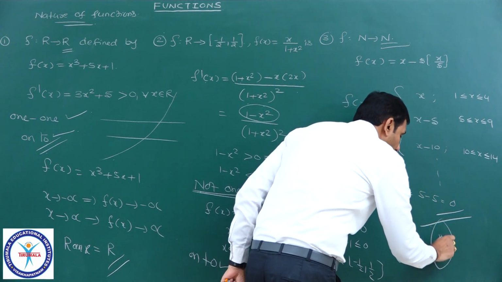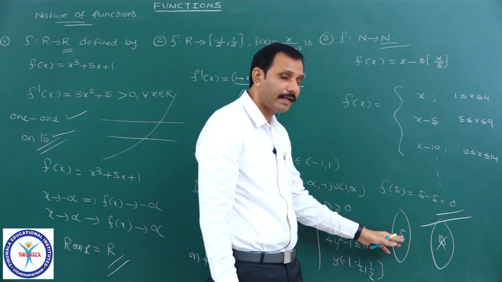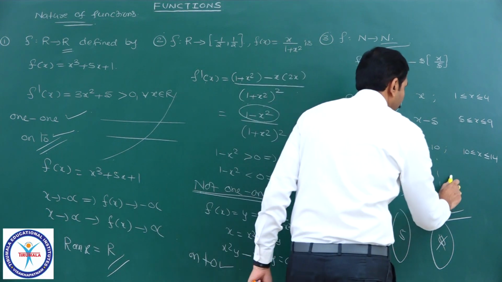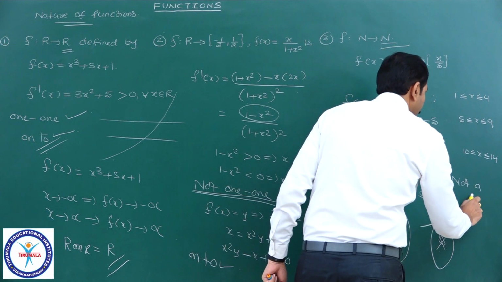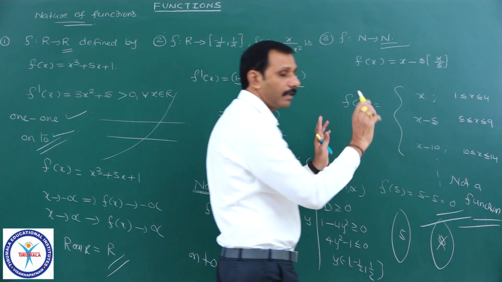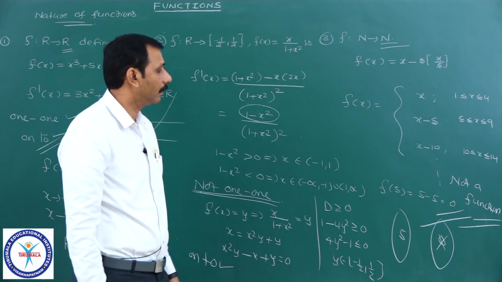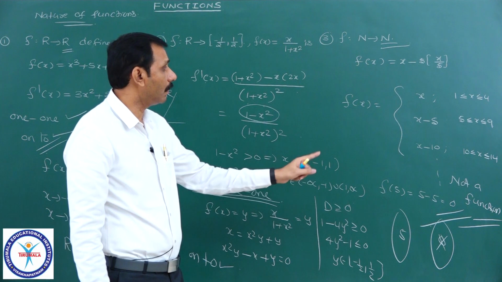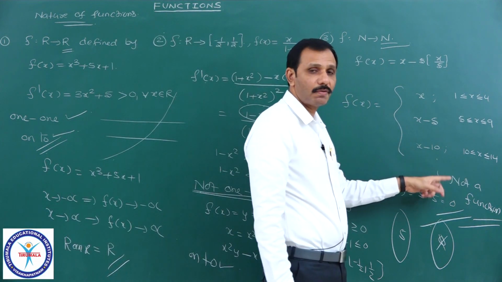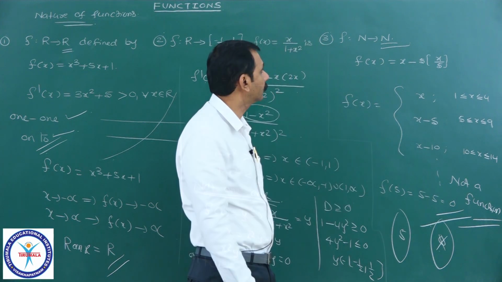For this, the image is not there, which means it violates the definition of the function. Therefore, it is not a function only. Hence, you need not discuss anything about this one. Because f of 5 equal to 5 minus 5 is equal to 0. Even if you take f of 10, 10 minus 10 is equal to 0, it is not a function only.